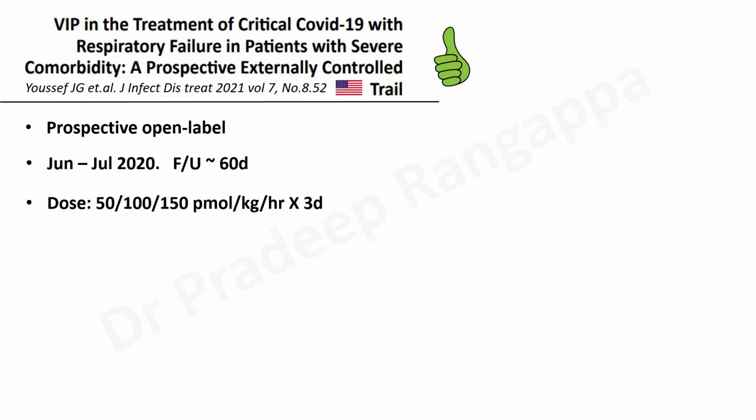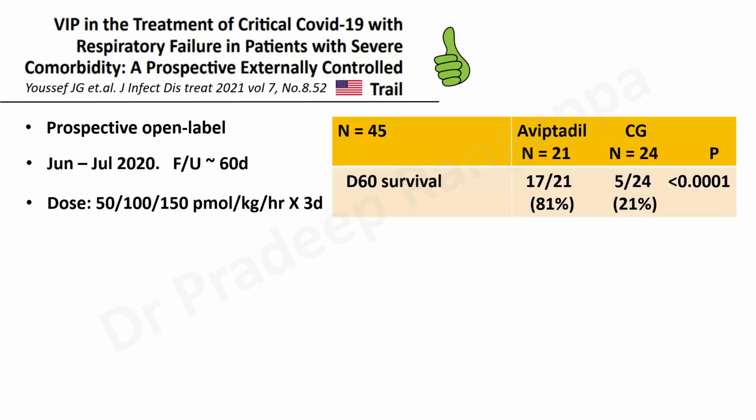Again, the dose here they used was 50 picomoles per kg per hour on day 1. On the second day they used 100 picomoles per kg, and on the third day 150 picomoles per kg. So for all the listeners, this 50 picomoles per kg per hour for a standard 60 kg person will translate to what I mentioned as 150, 300, and 450 micrograms per day over 12 hours. That's why in the Indian study you would see that as the standard recommended dose. So picomoles per kg will translate to around that much for an average 60 kg person.